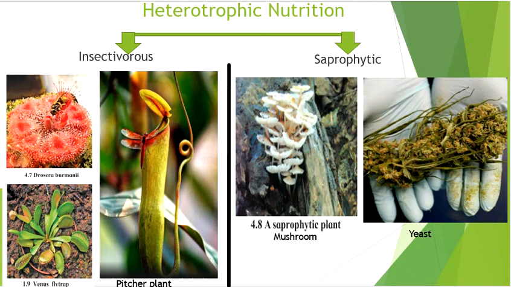Moving on to the next type of nutrition after autotrophic nutrition, and that is heterotrophic nutrition. It is broadly classified into two types, that is insectivorous nutrition and saprophytic nutrition. Insectivorous plants like the Drosera burmanni, the Venus flytrap, and the pitcher plant feed upon insects to obtain nutrients. Such plants are generally in soil or water that is deficient in nitrogen compounds.